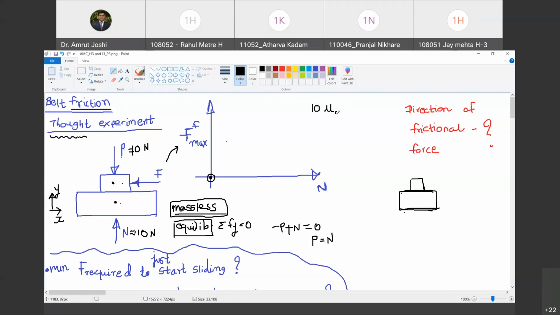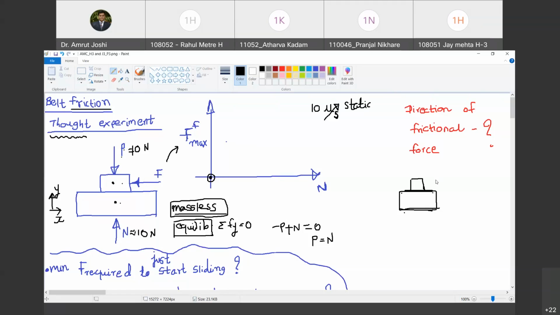Now, 10 times mu, but I will make a small modification here. Instead of calling it mu, I am going to call it mu s, coefficient of static friction. You must have heard this term, right? Yes, sir. So why do we call it coefficient of static friction? Because the blocks are not moving over one another and they are just about to move. Do you agree with me? Yes, sir.